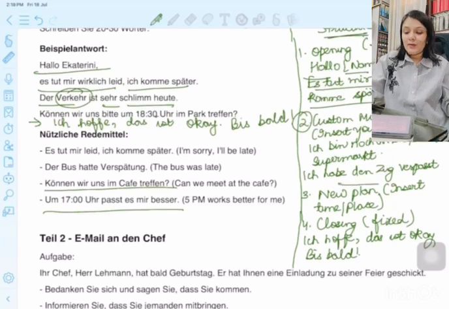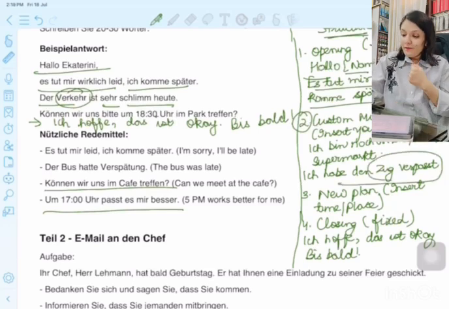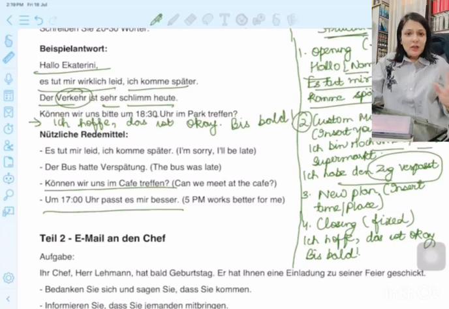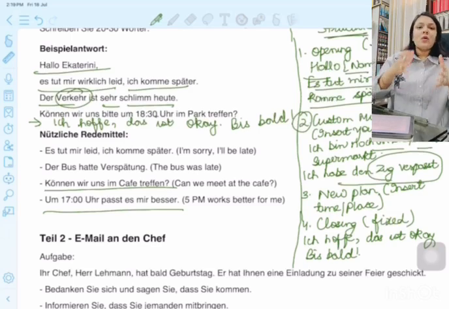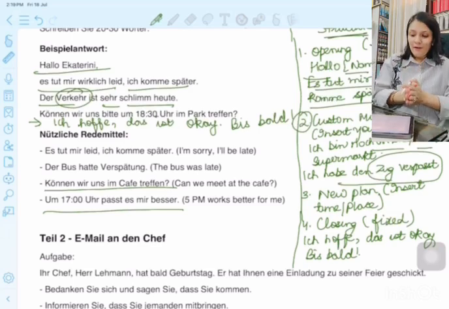I missed the train. Ich habe den Zug verpasst. Or you can say, ich bin noch im Bus. Ich bin noch im Büro. Ich bin noch im Supermarkt. You can give any reason for not coming, for not reaching on time, for not acting according to what was being asked by your friend.